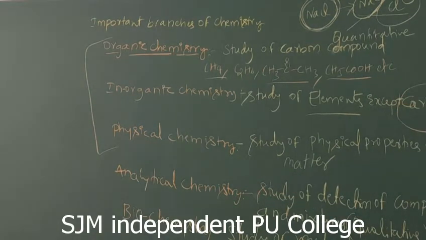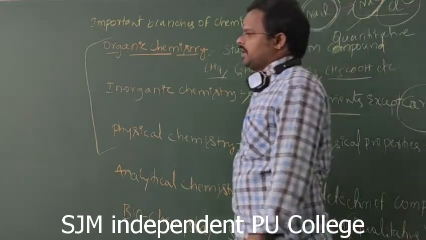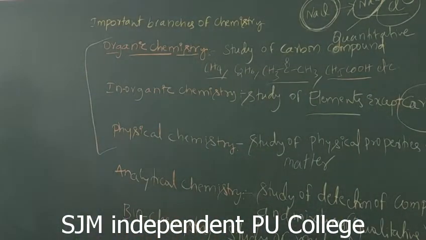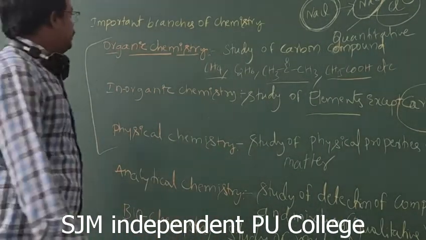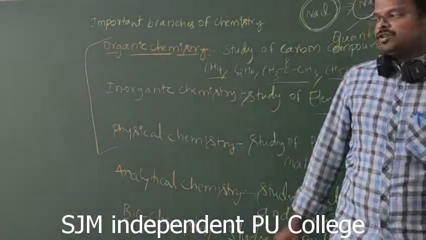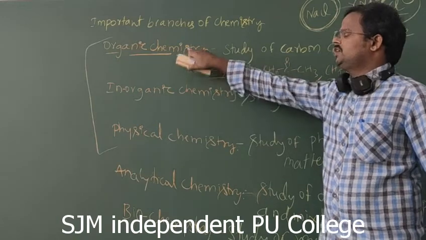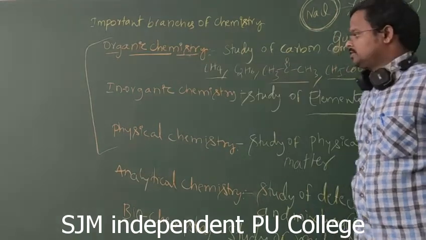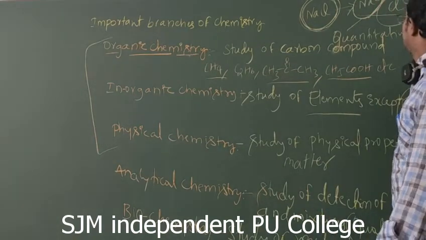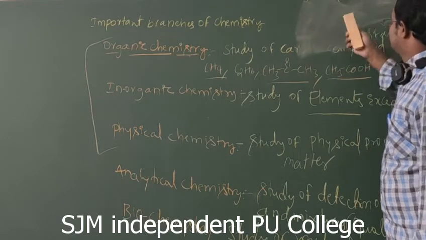These are the important branches of chemistry. Okay, so firstly, in the PU standards you are mainly focusing on physical chemistry, inorganic chemistry and organic chemistry. So physical, inorganic and organic are branches.